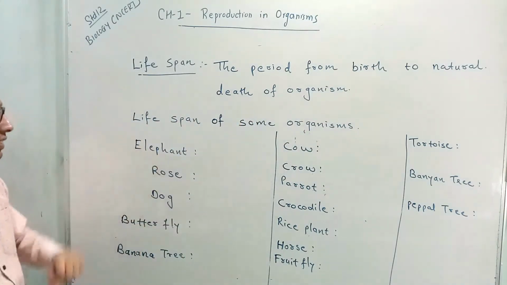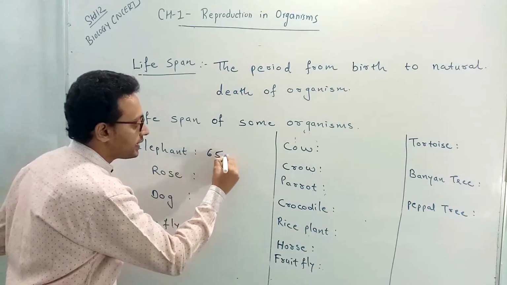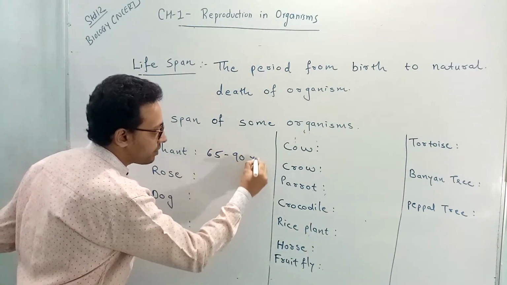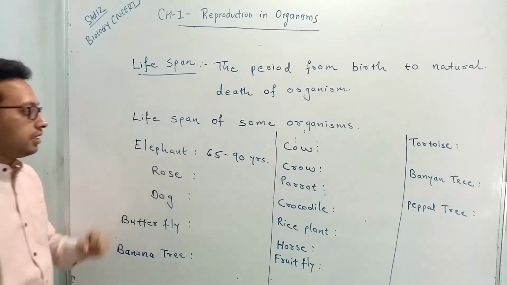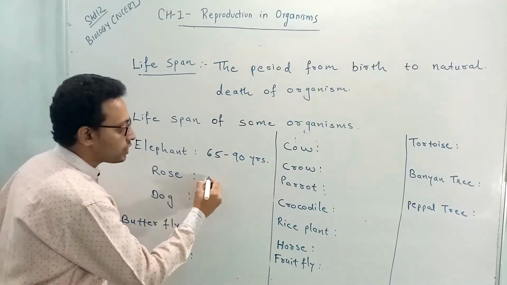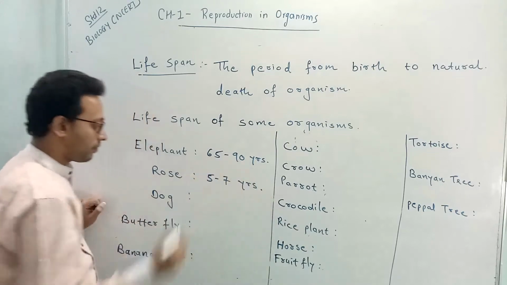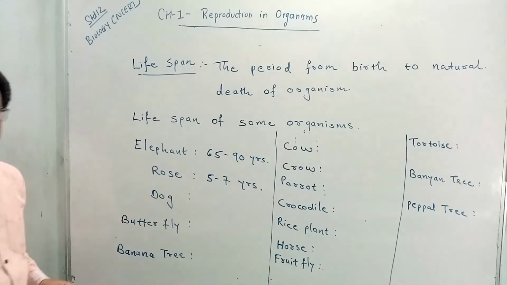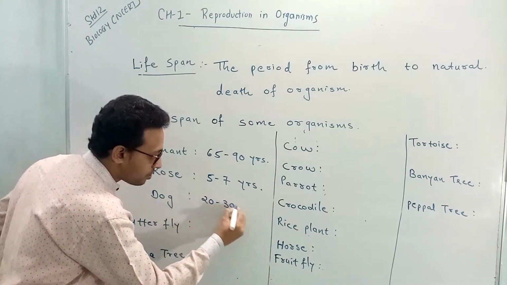Like elephant. The usual lifespan of an elephant is 65 to 90 years. The rose plant. The lifespan of a rose plant is on average 5 to 7 years. Dog. The lifespan of a dog is 20 to 30 years.